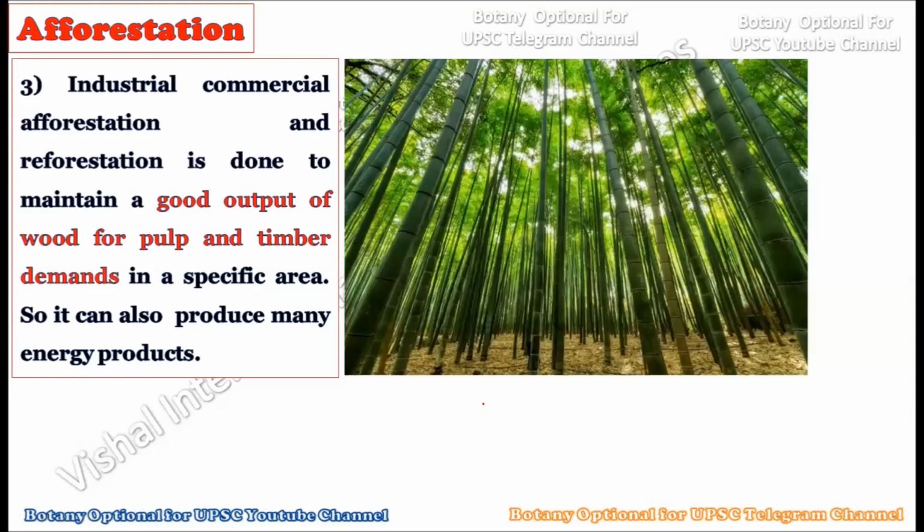Now see, the third importance of afforestation is industrial or commercial afforestation, and reforestation is done to maintain a good input of wood for pulp and the timber demand in a specific area. See, we can do the afforestation and we can select the species for it. So if in that particular area a particular timber species is able to grow, then we should plant all the timber trees there. Once we plant the timber trees there, there will be timber production every year.